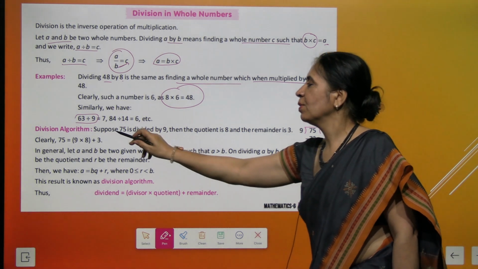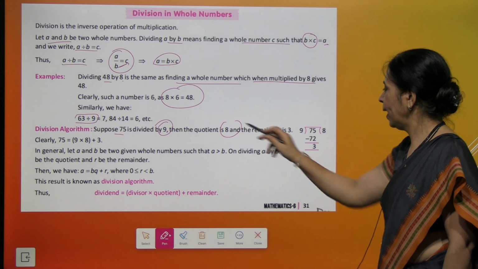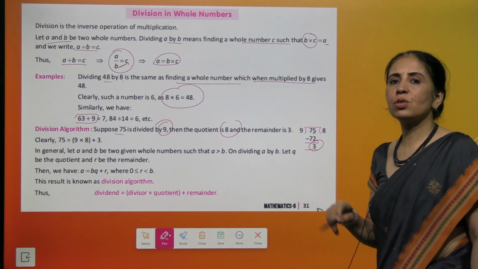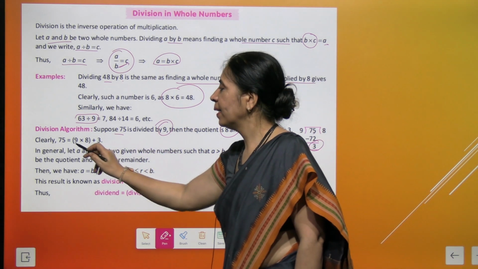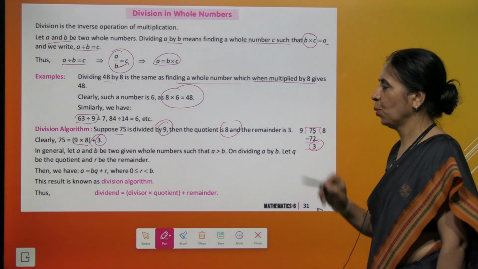Now we talk about the division algorithm. Suppose I take 75, it is divided by 9. Then we get a quotient 8 and still we have a remainder 3 because this 75 is not completely divisible by 9. So it could be written as 9 times 8 plus the remainder, and this remainder is 3 over here.